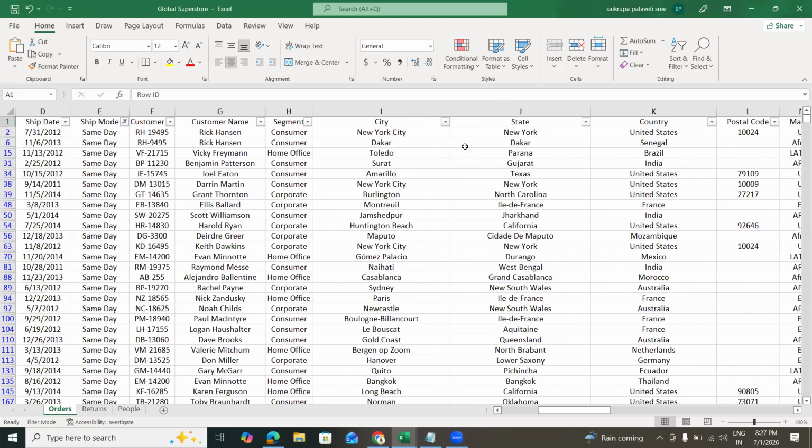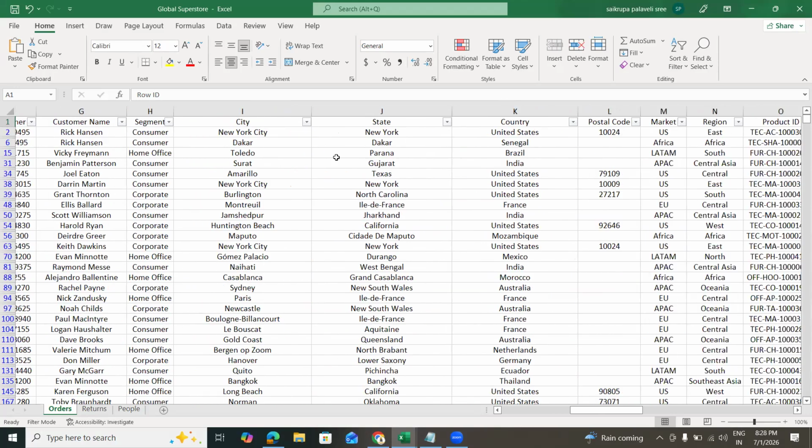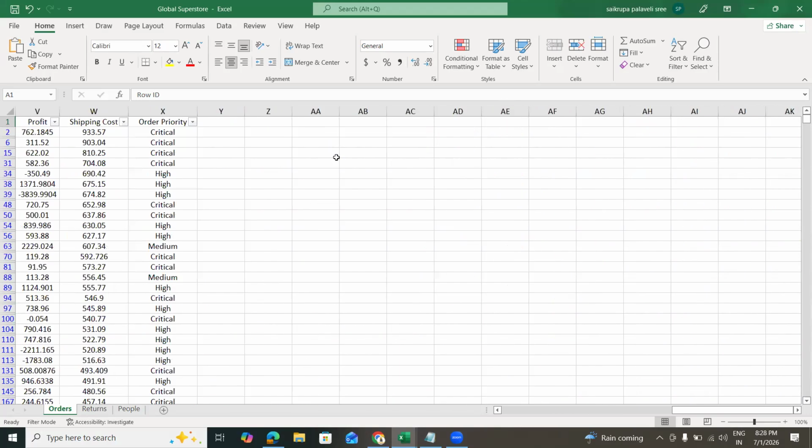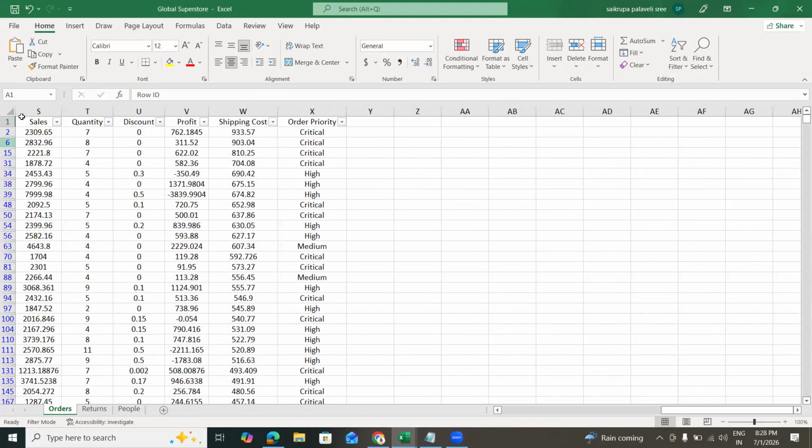This is data from Amazon, e-commerce data, which is old data. Amazon is controlled by Jeff Bezos, who is somewhere in the US looking at 100 plus companies. In this data, the sales, quantity, discount, profit, and everything is there.